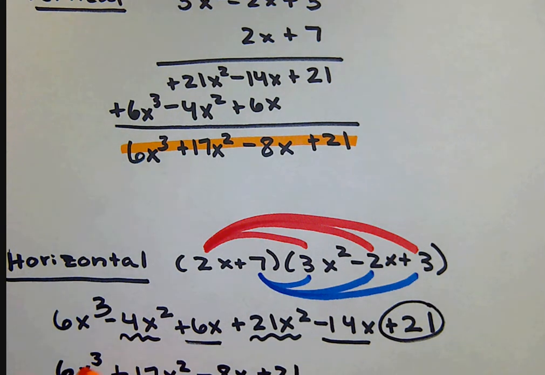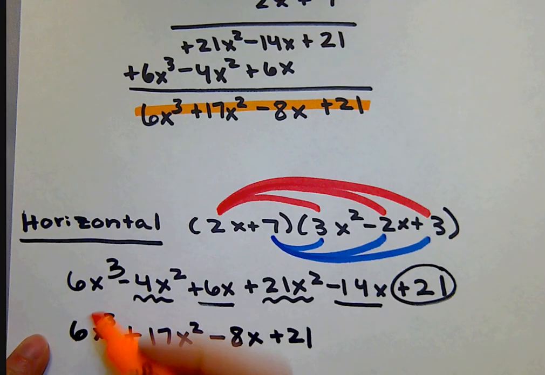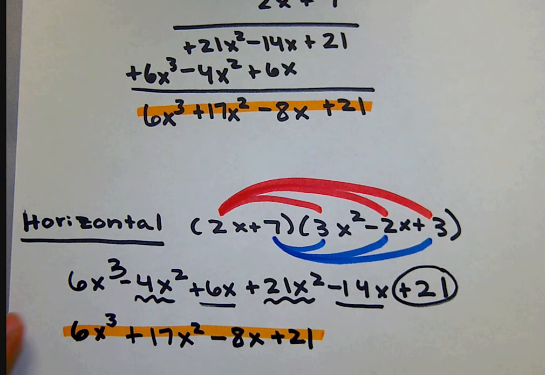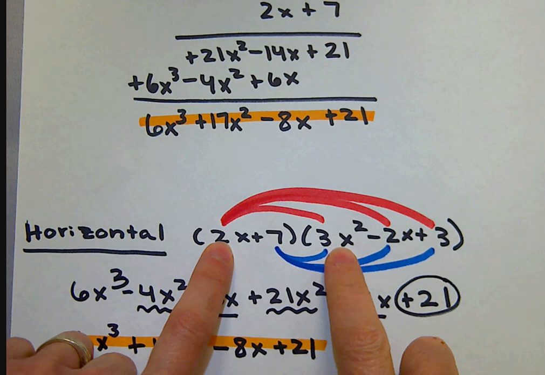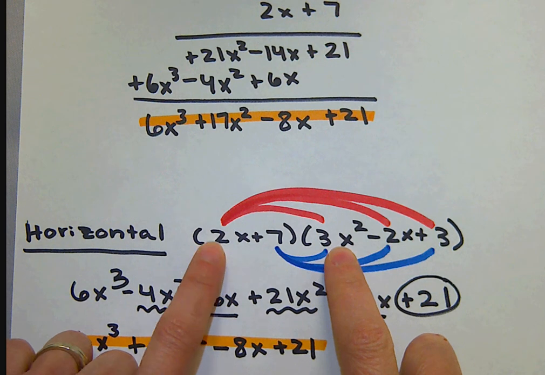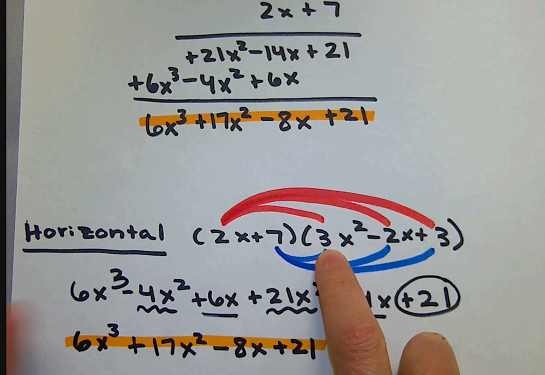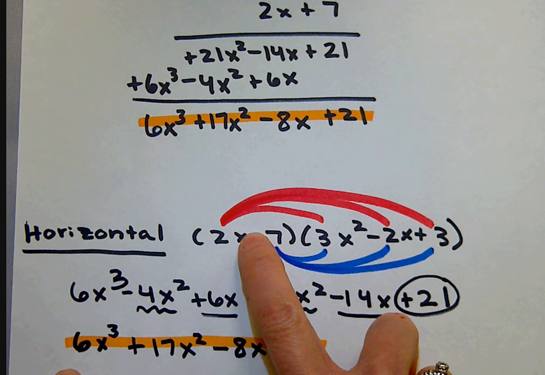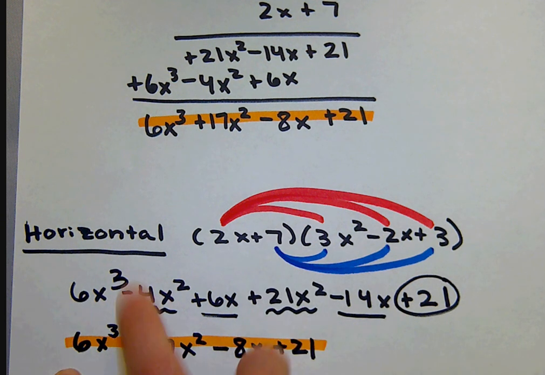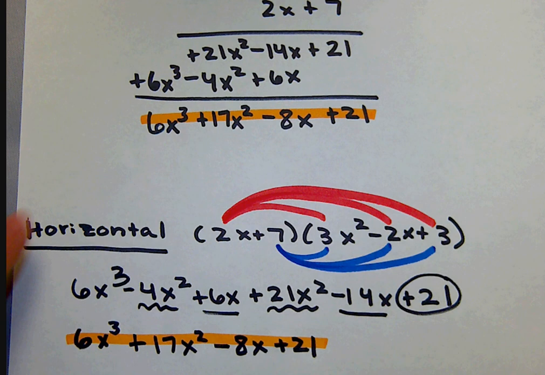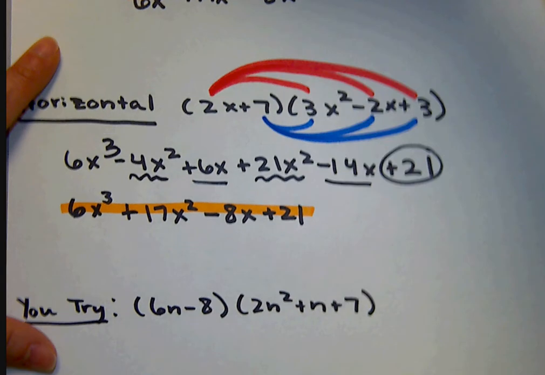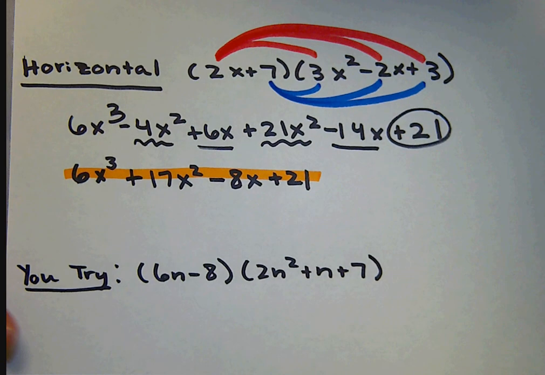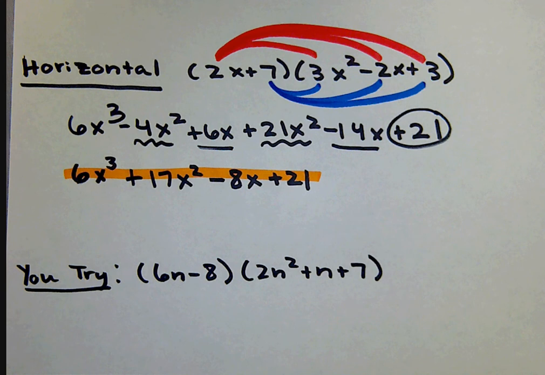And you can see the 2 answers match up. They're the exact same thing, just a different method. So again, be careful. I don't know if I said it right and just wrote it incorrectly, but the 2x times the 3x squared was 6x to the third, because that's really x to the first power, 1 plus 2 gives us x to the third. So I would like you to try this one. Go ahead and copy this down. Try this one using the horizontal method, and then pause your video, and when you're done, go ahead and start it back up.